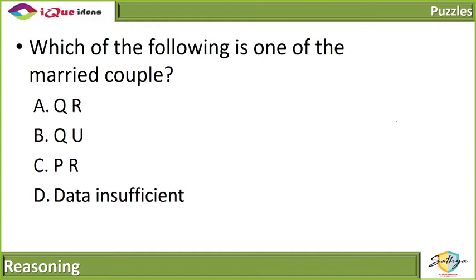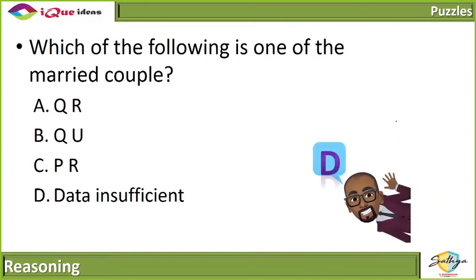Right? S and T is not an option. And the second couple, we don't know. We don't even have enough information. So obviously data insufficient. As simple as that, right? Because we don't have enough data, we do have to say data insufficient.